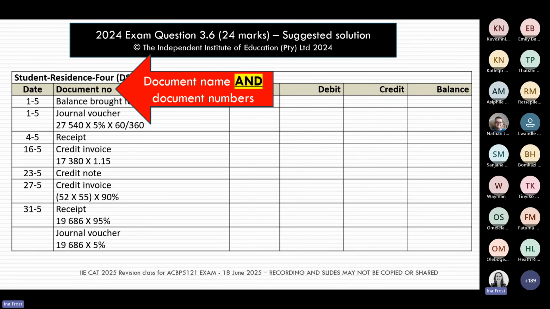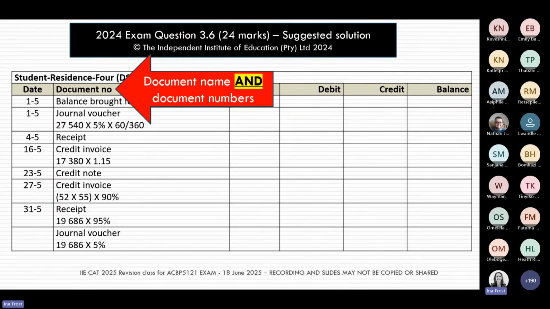In this particular question of last year, they didn't give us document numbers, so we couldn't add them to this column. But please check your exam question.